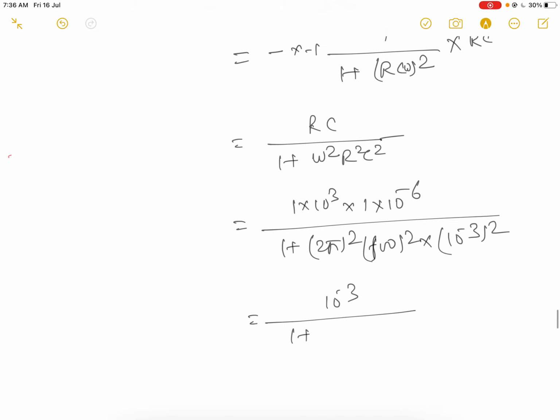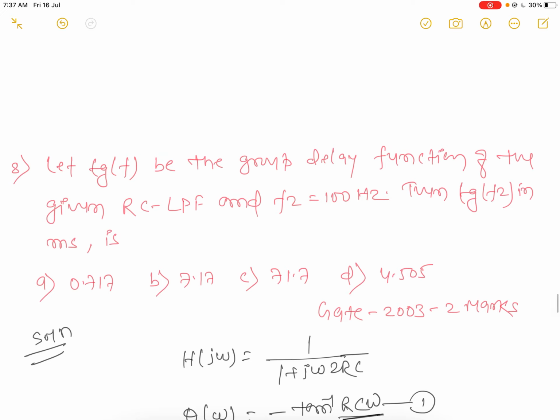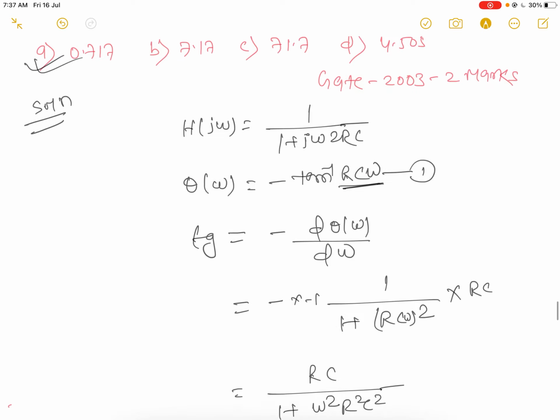Then what will happen? 10 to the power minus 3, 1 plus 4 pi square into 10 to the power 4 into 10 to the power minus 6. When you calculate it, then you will get Tg equal to 0.717 microsecond.